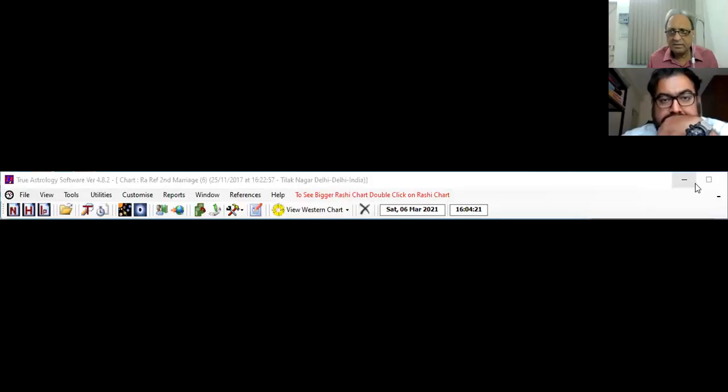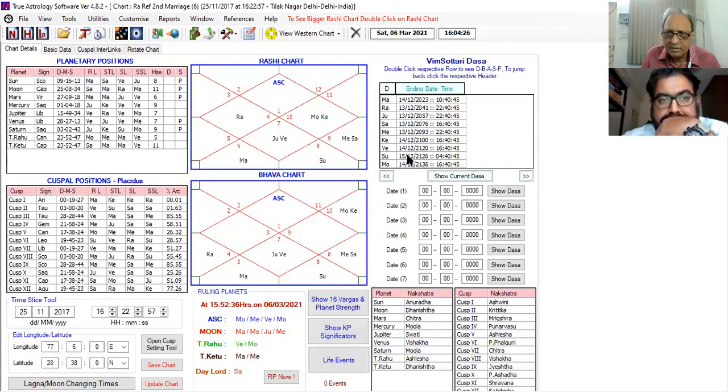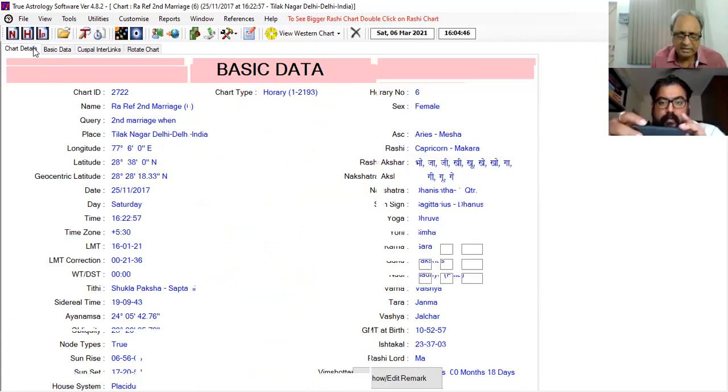So we are having a horary here. I'm just sharing it. This is a chart for the second marriage. A female who was already married and divorced asked when she will have a second marriage. The basic data: the number given by her is 6. The question is related to the second marriage. When will I have a second marriage? Now it is the chart detail.